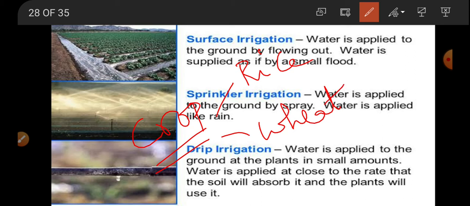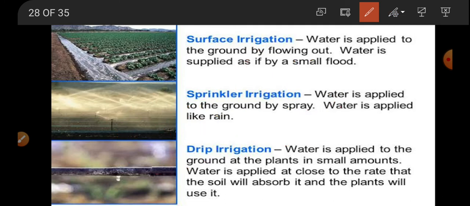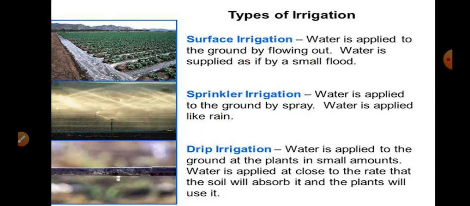So it is very important to supply water to agricultural lands at the right time and in the right quantity. The right time and the right quantity vary from crop to crop. Based on the crop we are growing and how we are growing it, the supply of water, or the irrigation, varies. The advancement in agricultural fields led to some different methods of irrigation.